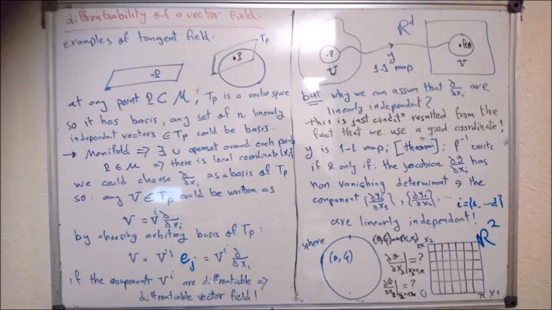The answer: we return back to the main definition of a chart. If I have a manifold, at each point there is an open subset neighborhood, we call it U, and there is a one-to-one map associating each point of this open subset with a point in an open subset of Euclidean space of the same dimension as the manifold.